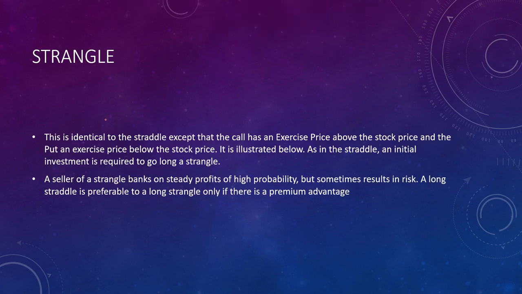Next we have strangle. So what is a strangle? This is identical to a straddle, except that the call has an exercise price above the stock price. So in a straddle, what was the case? An arbitrageur was supposed to buy call and put at the same price or sell call and put at the same price. But in the case of a strangle, the exercise price of the call would be higher than the put. Okay, so let's understand the situation with the help of an example.